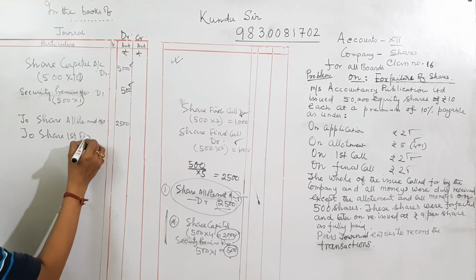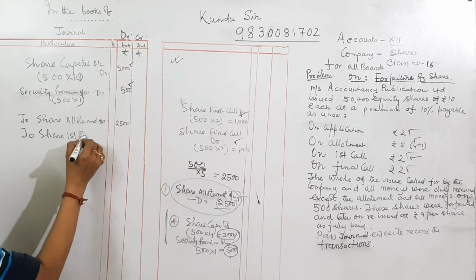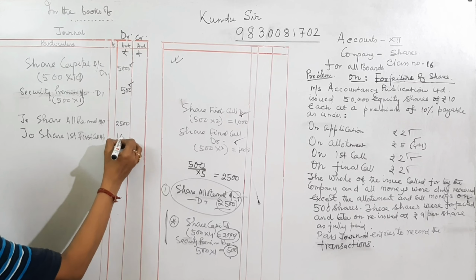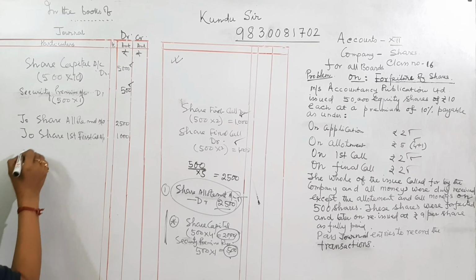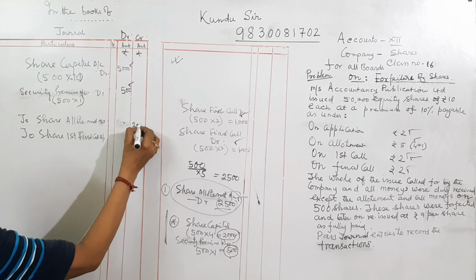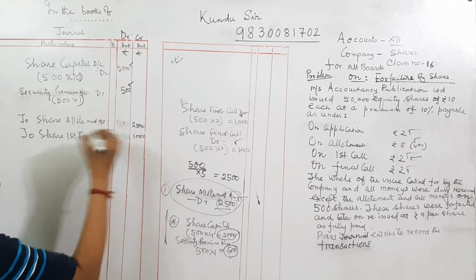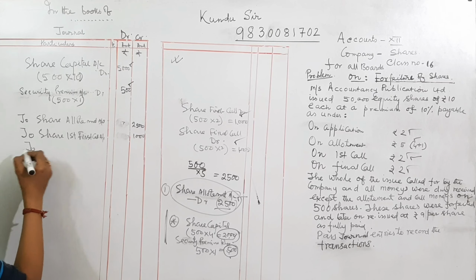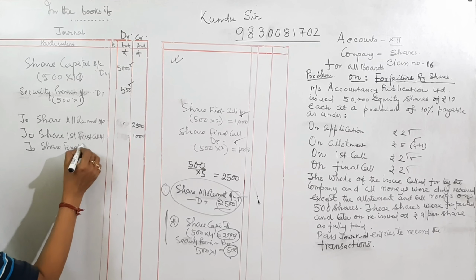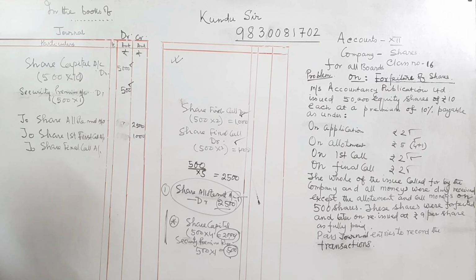Still debit balance lying now. We are crediting now share first call. How much? It is 1,000. And sorry, it is to be written here 2,500 and 1,000. And another one, share final call account. It is lying 1,000 because no amount is transferred to calls in arrear.